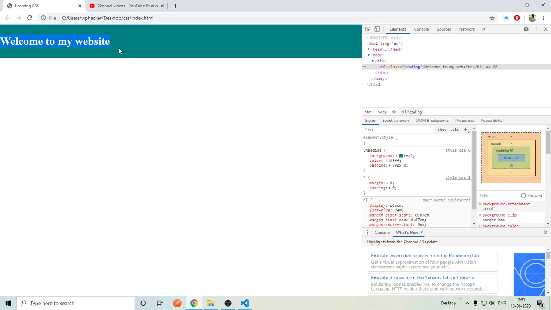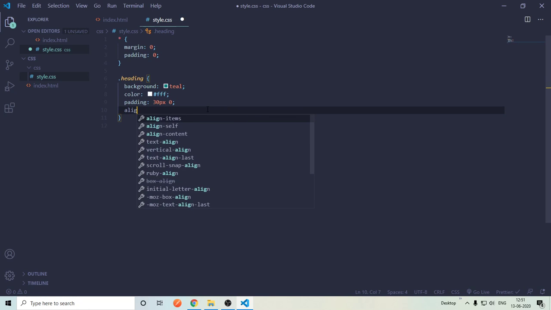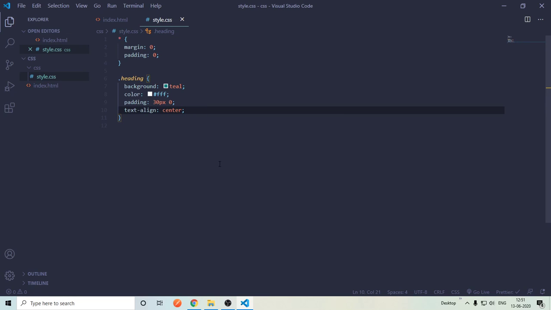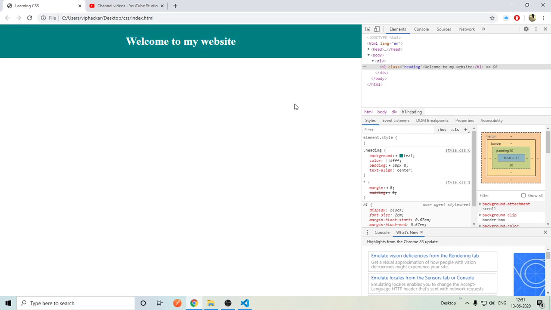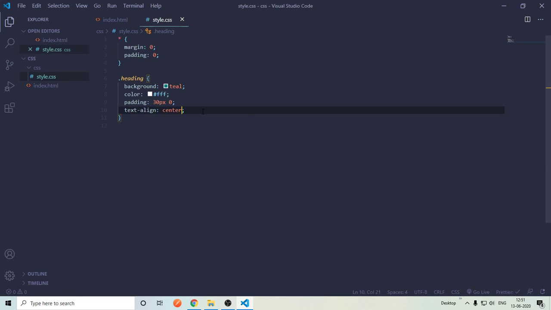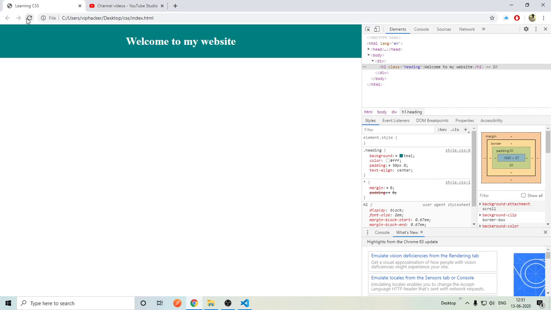Now I will place this into center. So what I will say, text-align center. Now if I refresh it, it's in center now. Let's decrease font weight. I will say 100. I can put any value between 100 to 900. 100 is lightest, 900 is boldest. Let's refresh it. Now it's good.